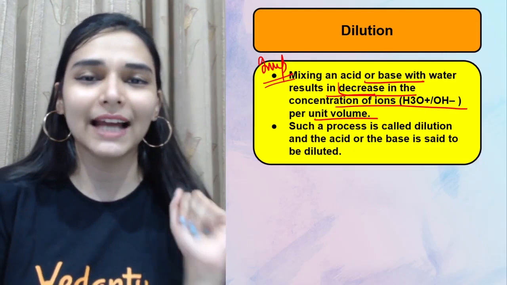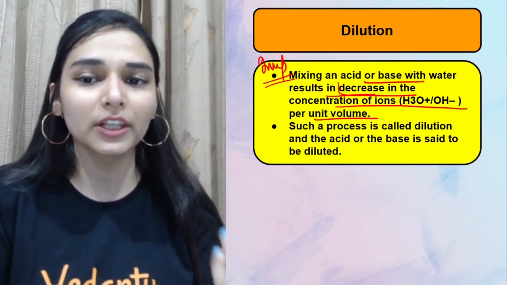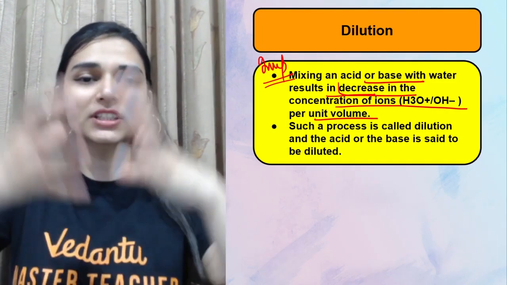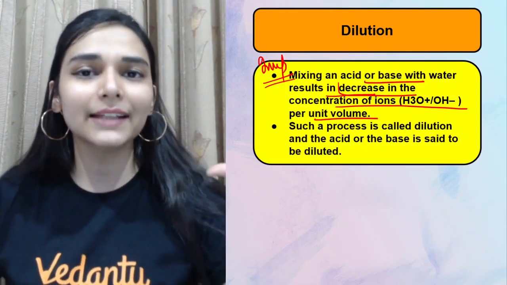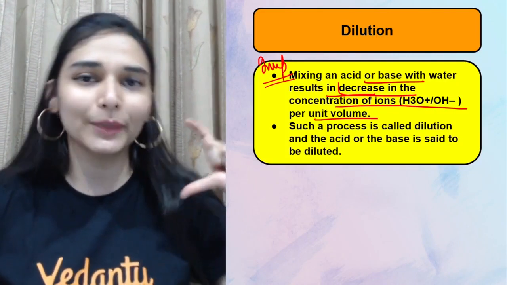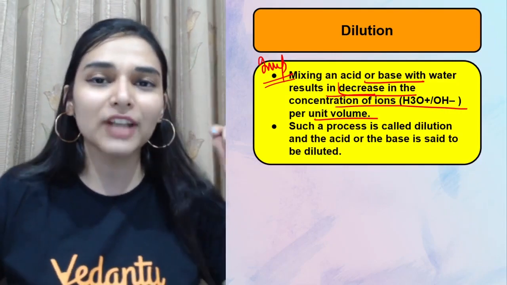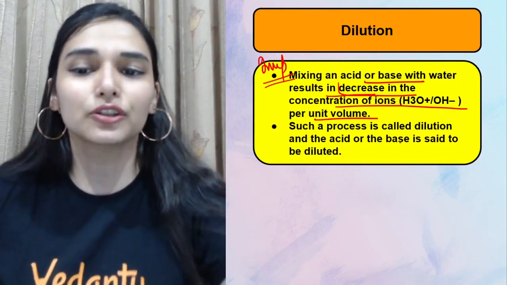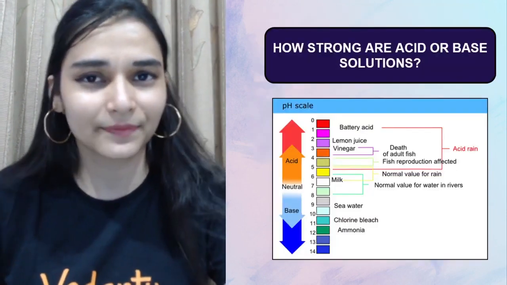So whenever you are adding acid into water, then what happens in your acid, if you talk about per unit volume, H plus ions are decreasing, right? Because the overall volume of the solution is increasing but the amount of acid in it is the same. So it's the same acid, so per unit volume fewer H plus ions are present. The same happens with the dilution of bases also. There also you always have to add base into water and OH ions per unit volume decrease as well. Right? So this process is dilution and it's very important to remember. It can be asked in the exam.